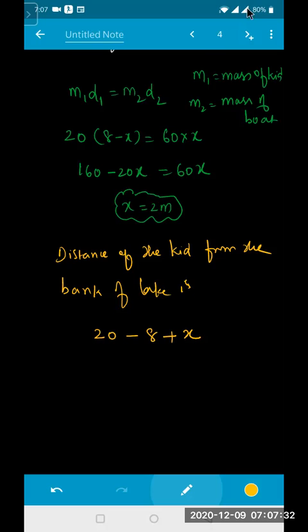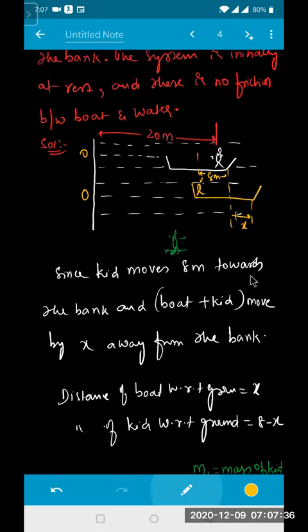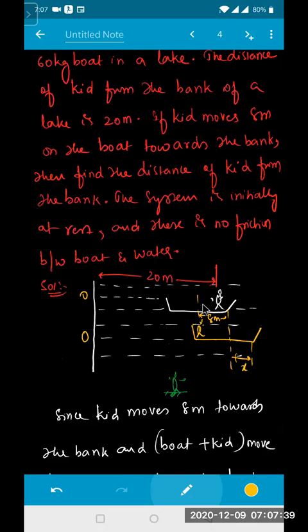Yes, sir. See once more. This fellow is coming 8 meters in the front direction. That means you will say 20 minus 8. Actually it is 20 meters. Yes, sir. It is coming 8 meters in the front direction, so 20 minus 8 is the distance of the kid from this one. But the boat and this fellow are also moving in the backward direction simultaneously, some distance.